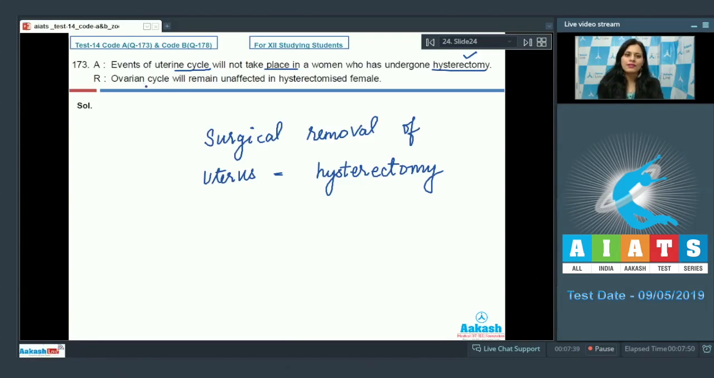Now the reason given is ovarian cycle will remain unaffected in hysterectomized female, and this is also a correct statement because with removal of uterus, no changes will occur in ovarian cycle. Follicular growth and maturation will occur in ovaries under the influence of hormones from pituitary gland. So assertion and reason both are correct statements, but as reason is not the correct explanation for the above given assertion, so we can mark the answer as 2. Let's discuss our next question.